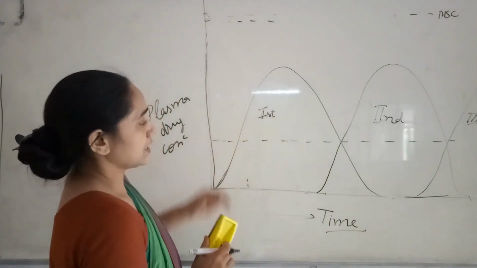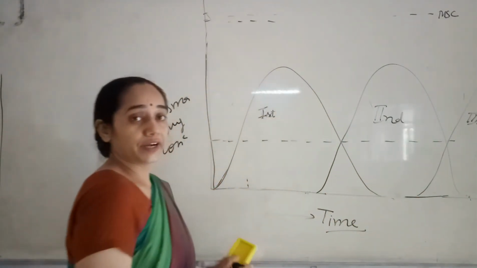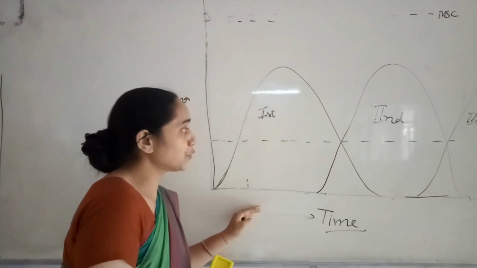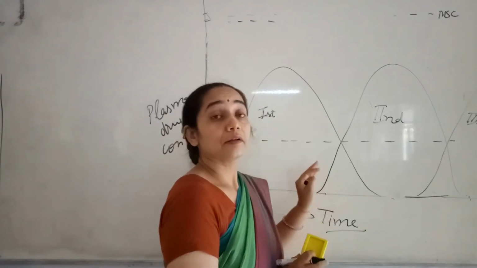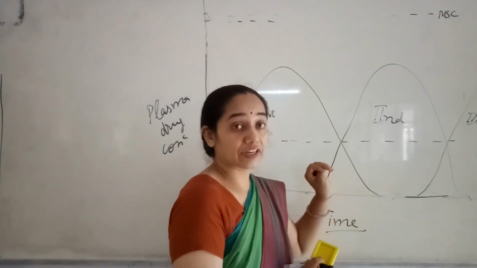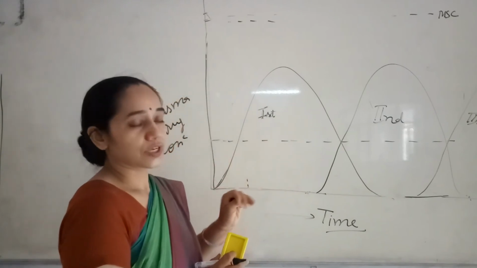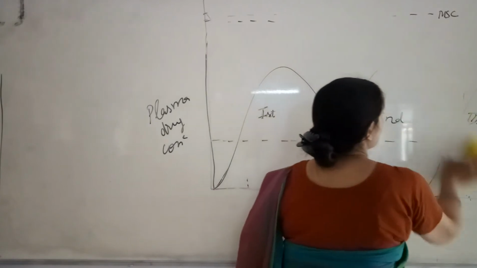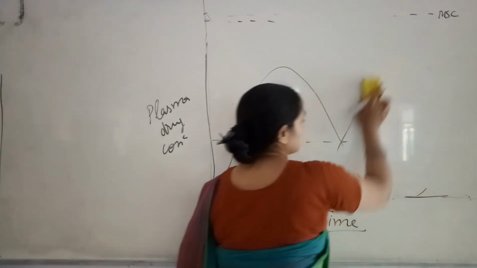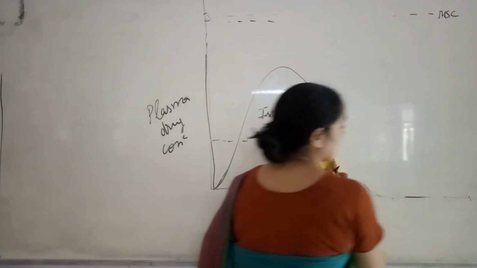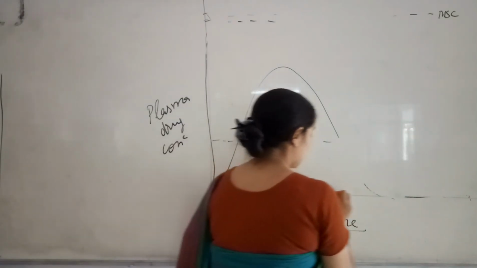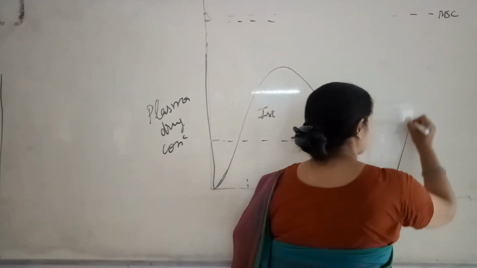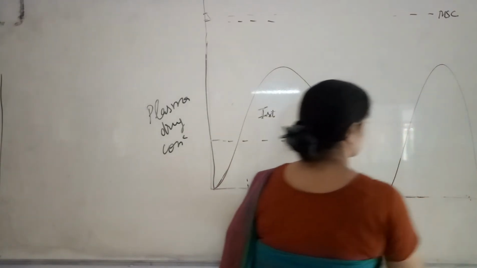Now as you can see, in order to avoid the loss of the therapeutic effect, I have to take a drug before the formulation loses its effect. If I miss the dose, then what will happen? Then this graph will be like this. For example, I have taken a drug at 8 and I have to take it at 12 noon, but I have forgotten. Then what will be the effect? I have taken it at 1 o'clock, then the graph will be like this.